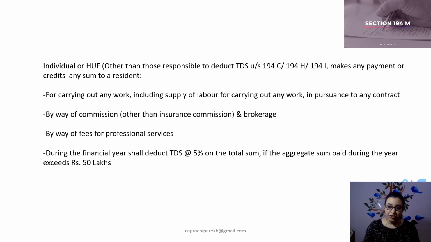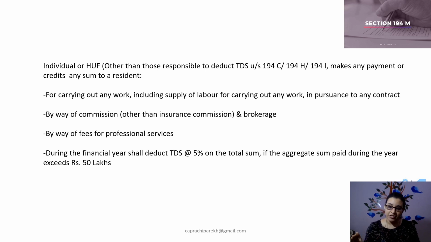So all those individuals who don't fulfill that criteria are outside the scope of sections 194C, H, I, J, etc. So 194M seeks to get into its ambit these kind of individuals and HUFs.